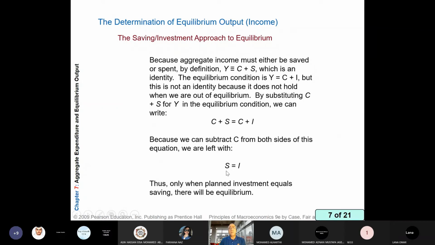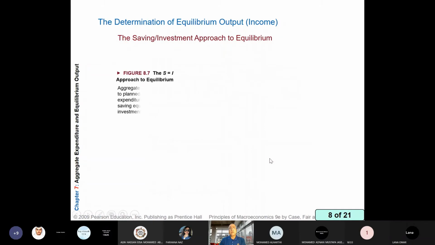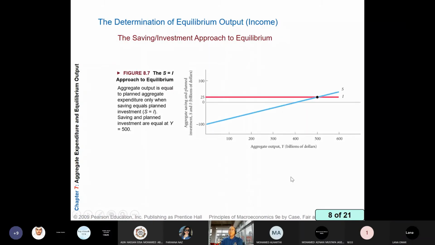So we can remove C from both sides. So we can reach equilibrium when aggregate saving equals planned investment. So again, we can reach equilibrium when aggregate saving equals planned investment. So we can show it in this diagram.